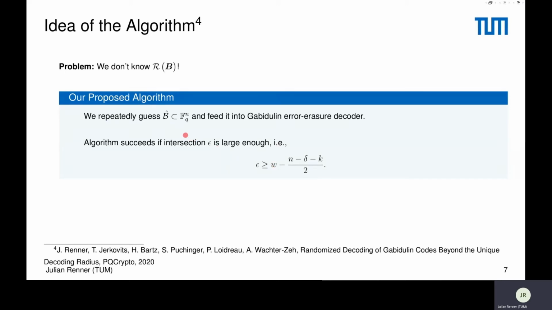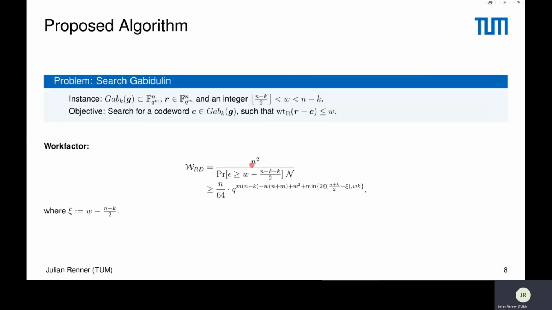Now, as you probably already assume, the probability that this intersection is large enough is not very high, and this actually determines the work factor of our algorithm. The work factor of this randomized decoding algorithm is given by this quantity. Here we have the term n squared, which comes from the complexity of running the error erasure decoder once. We divide this by the probability that our guessed subspace has a large enough intersection with the row space of the matrix B. And then we multiply it by this calligraphic N, which is basically the number of solutions to this problem.